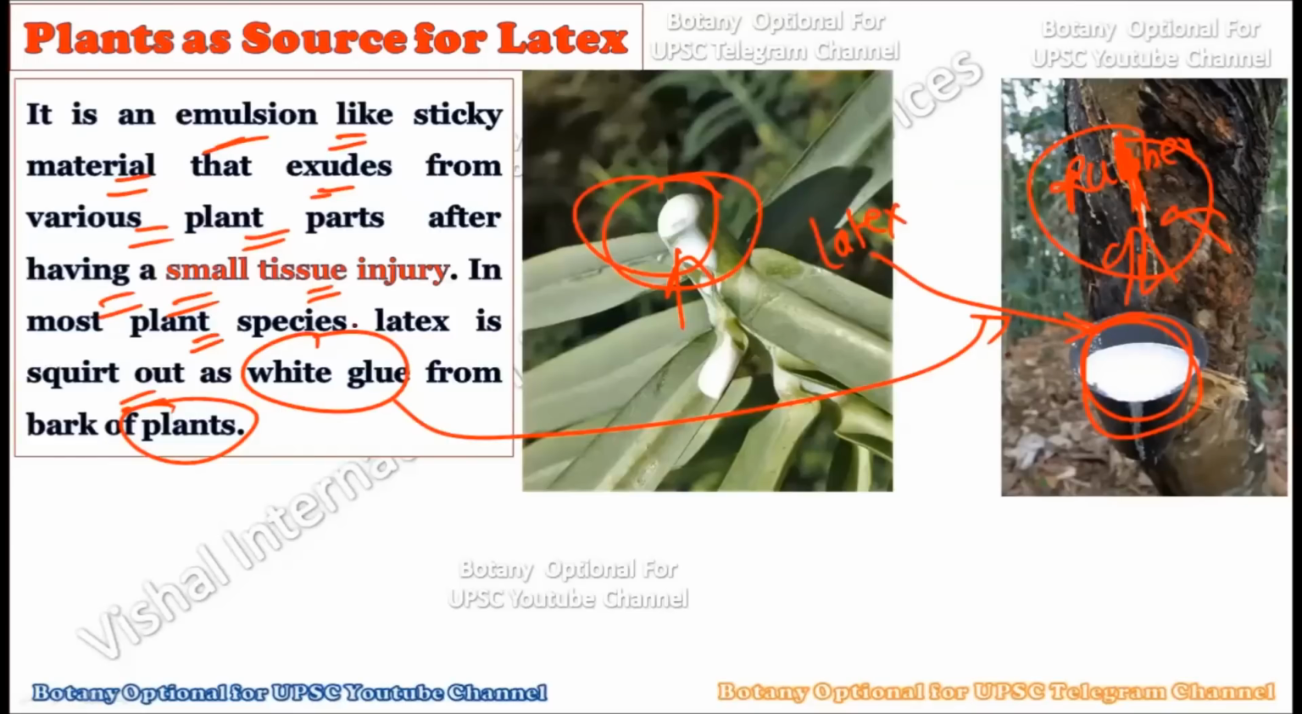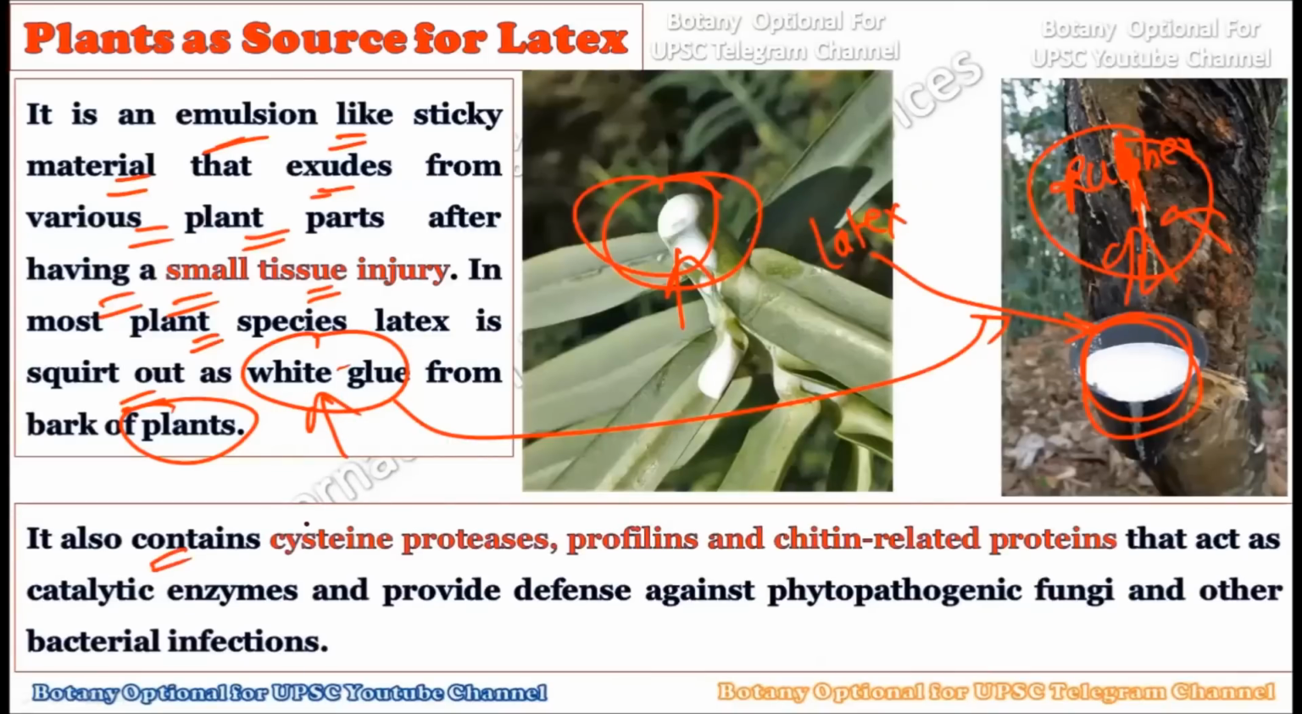Now, the majority of the time this latex is a white glue which comes from the stem of the plants. It also contains some peculiar compounds and enzymes. See, cysteine proteases, then profilins, then chitin related proteins are also present within this combination that act as catalytic enzymes, and they provide defense against the pathogenic fungi.